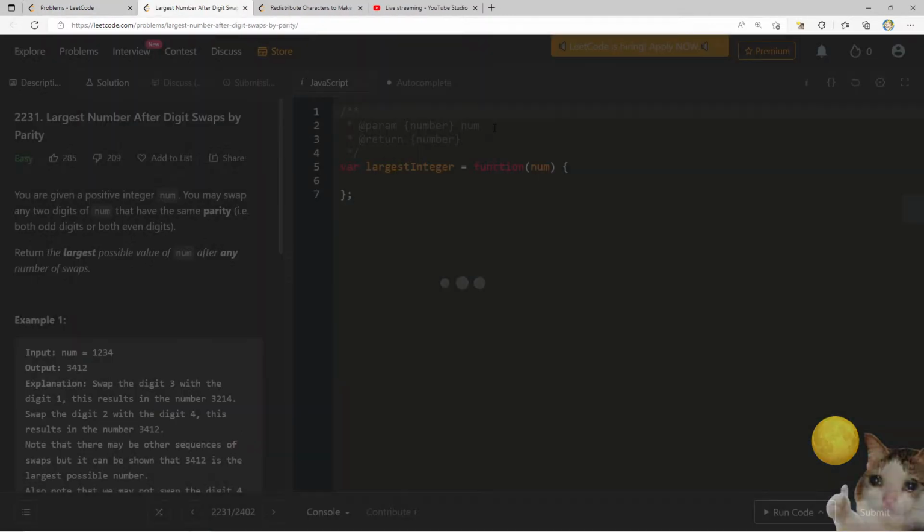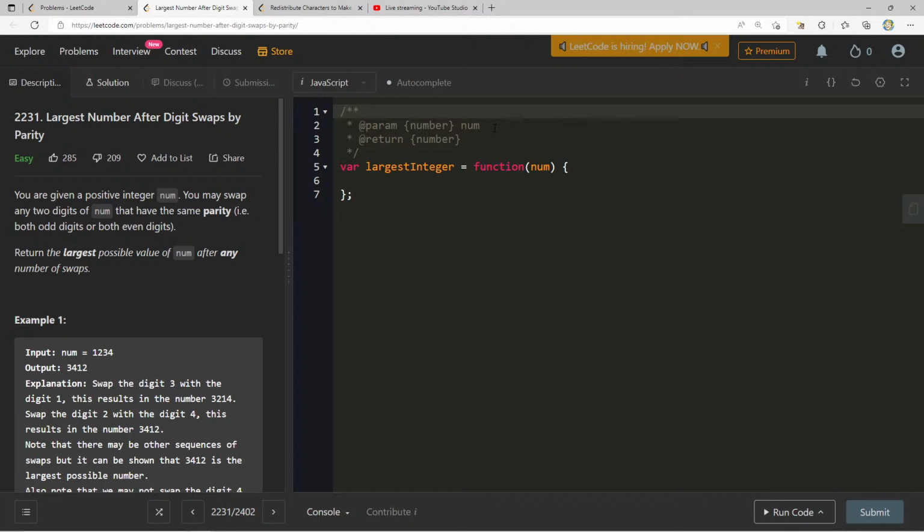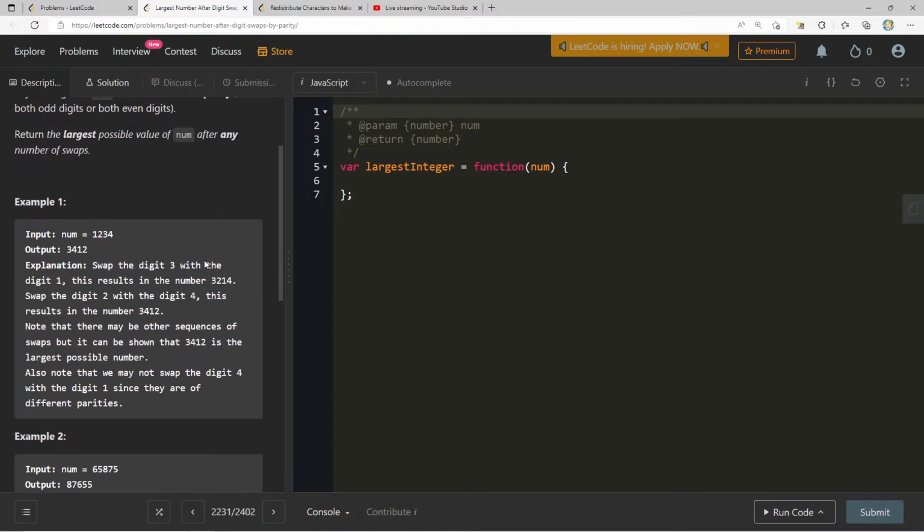All right, let's see this one. Okay, so you're given a positive integer num. You may swap any two digits of num that have the same parity, both odd digits or both even digits. Return the largest possible value of num after any number of swaps.